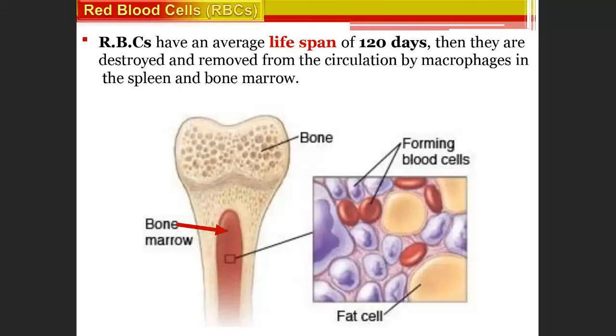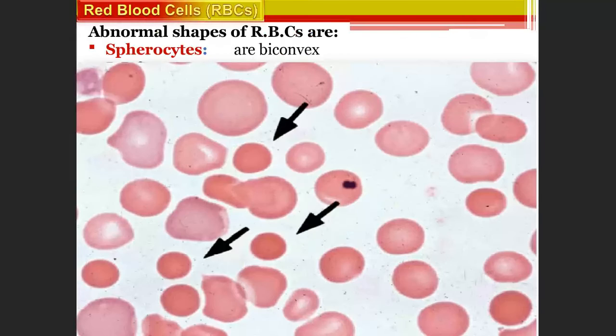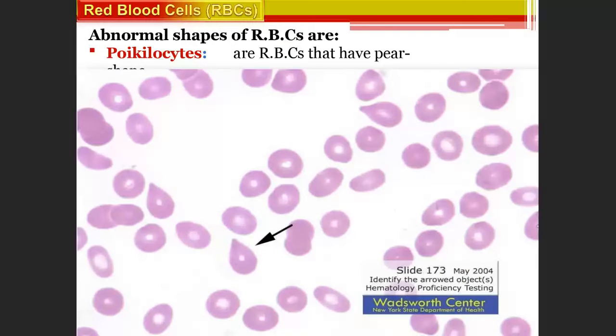Pear-shaped cells are called poikilocytes. So you should know the different shapes of the cells. So that was all about red blood cells.